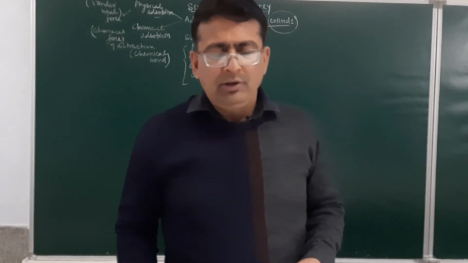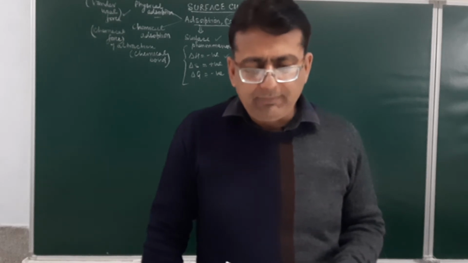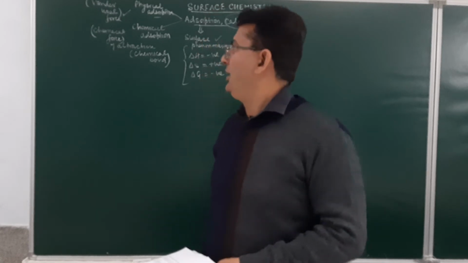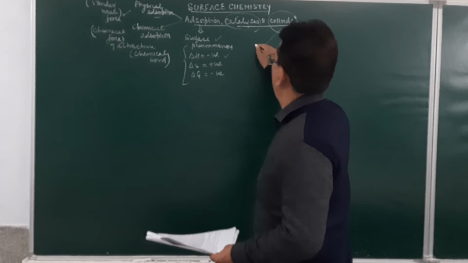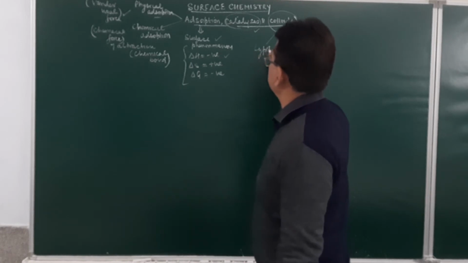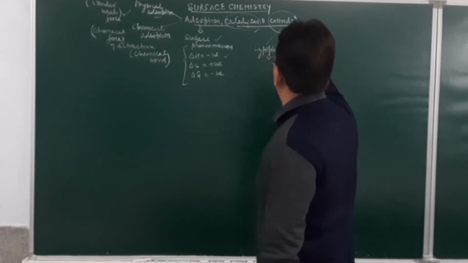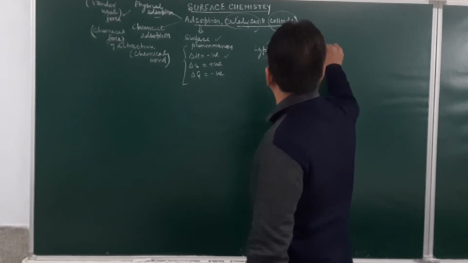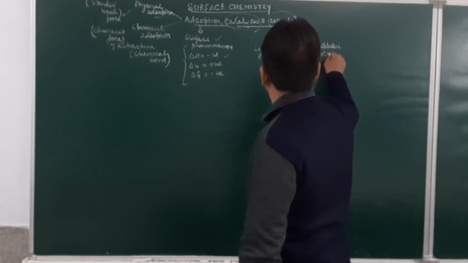Now, the colloidal particles are also differentiated on the basis of the dispersed phase and the dispersion medium. On that basis, colloids can be lyophilic colloids, or they can be lyophobic colloids.